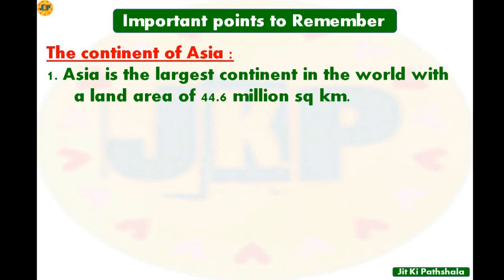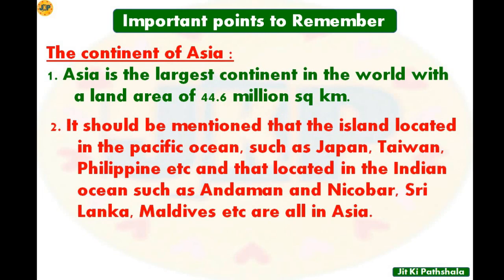Number 2 is, it should be mentioned that the islands located in the Pacific Ocean such as Japan, Taiwan, Philippines, etc., and those located in the Indian Ocean such as Andaman and Nicobar, Sri Lanka, Maldives, etc., are all in Asia. So here some of the islands are given, like under the Pacific Ocean, Japan, Taiwan, Philippines.